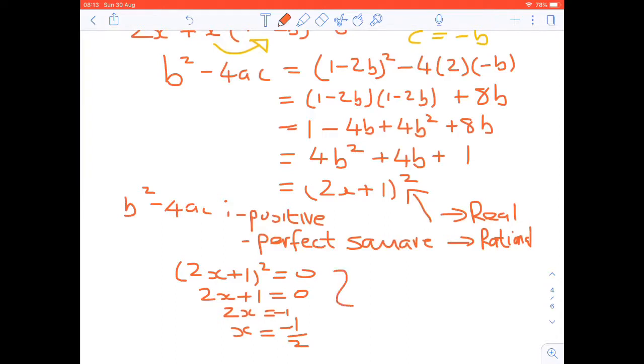So the roots will be equal only if b is equal to negative a half.